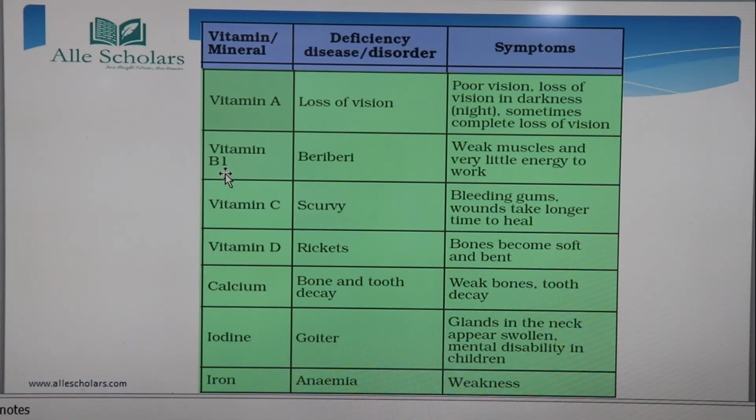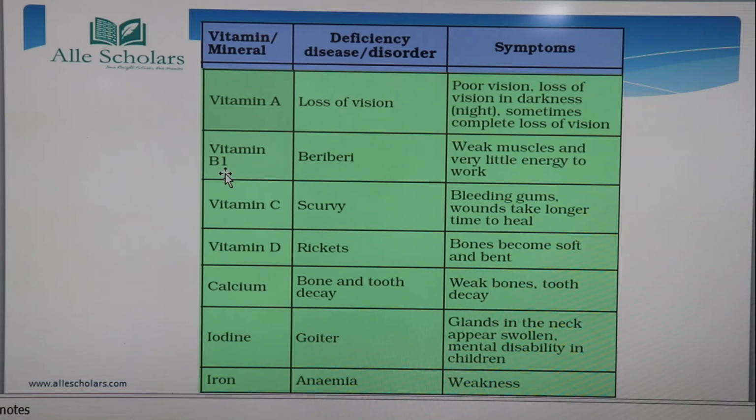Next comes vitamin C, as we have seen that orange, lemon, amla and turmeric are all rich in vitamin C. If there is a deficiency of vitamin C, we are going to suffer from a disease called scurvy. It means there are bleeding gums. Wounds take a longer time to heal because it is going to affect the gums that are present along with your teeth. Next comes vitamin D. The best source of vitamin D is sunlight.